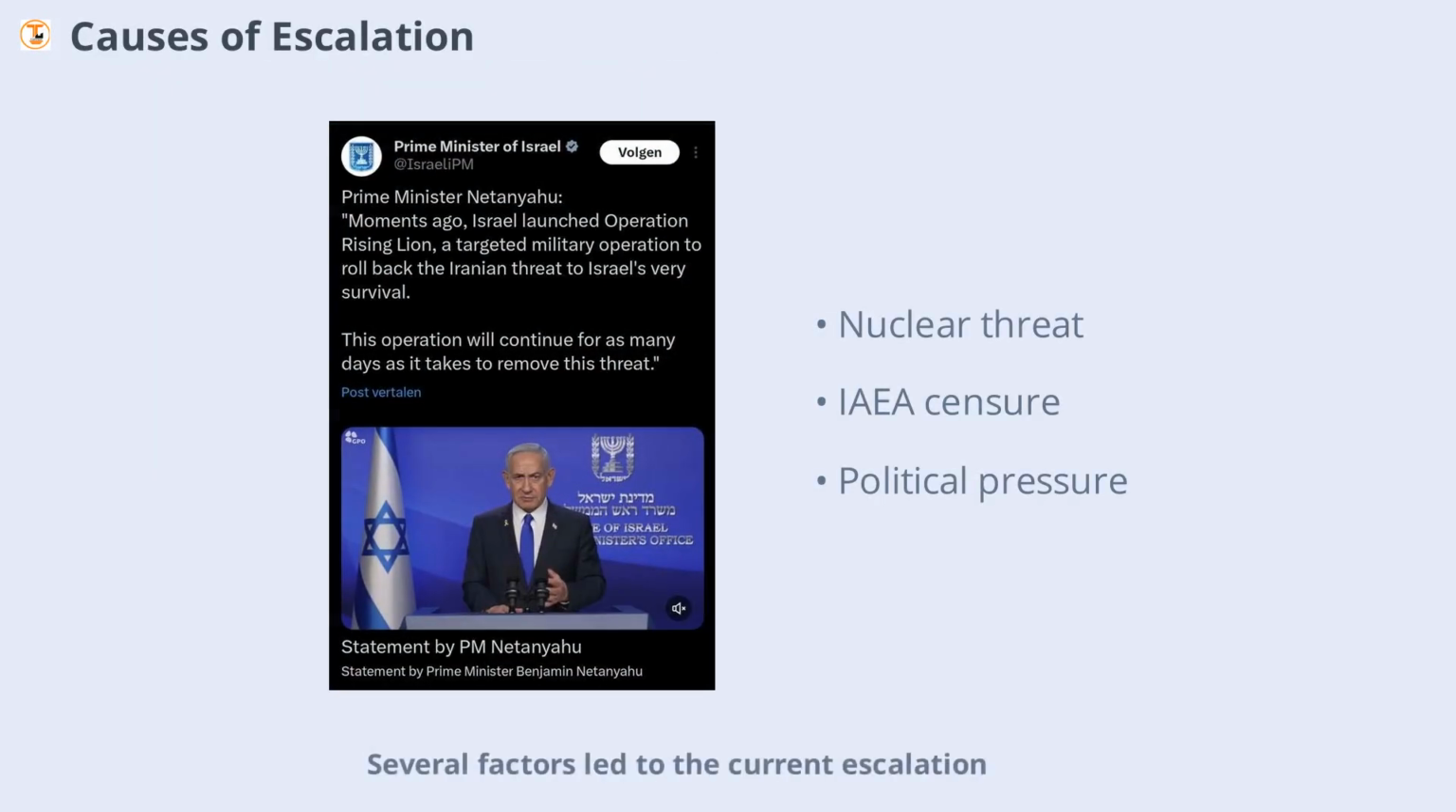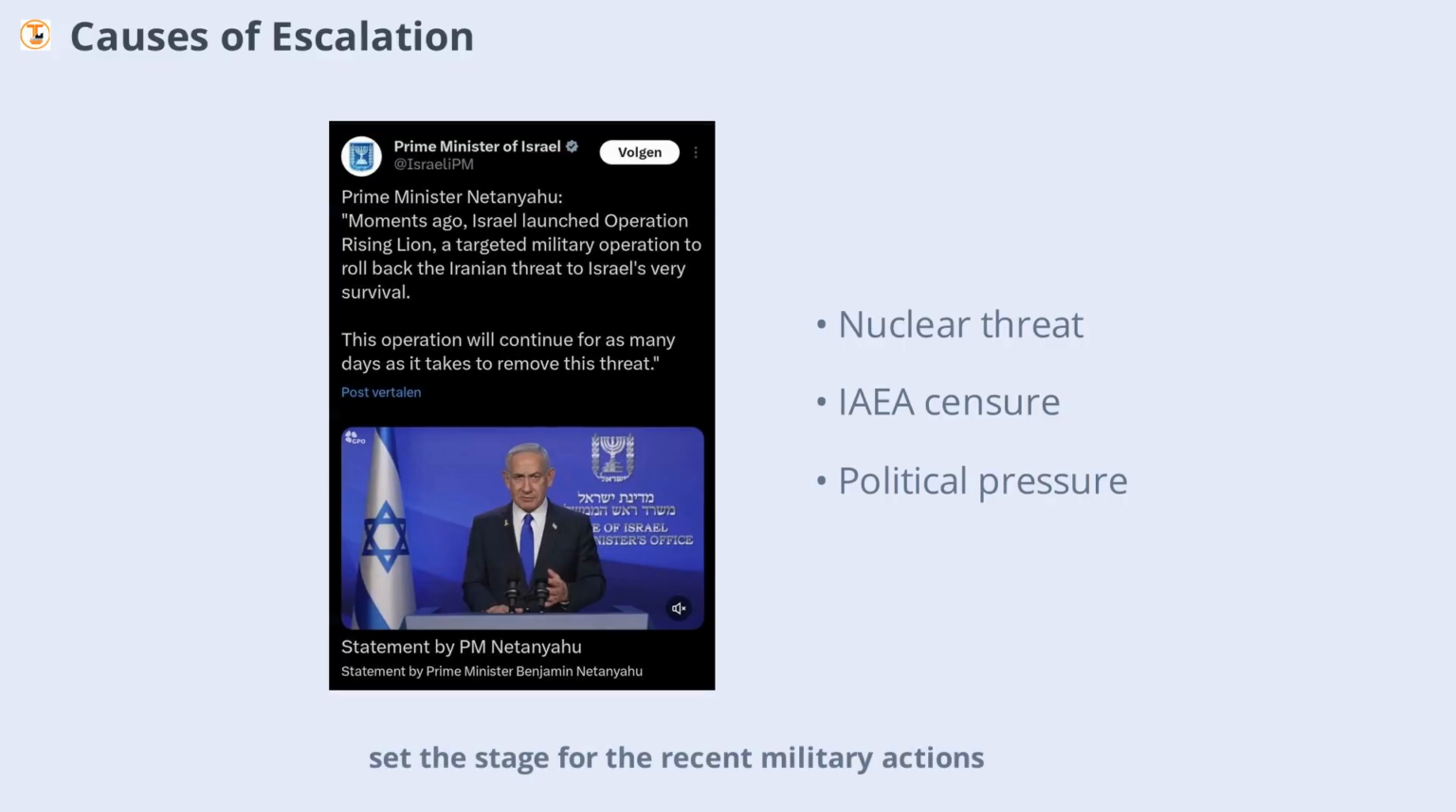Several factors led to the current escalation. Israel's leadership framed the attacks as necessary to eliminate the nuclear threat posed by Iran. The International Atomic Energy Agency's censure of Iran for non-compliance with nuclear obligations added to the tension. Israel's concerns over Iran's potential to develop nuclear weapons, combined with political pressures and regional instability, set the stage for the recent military actions.